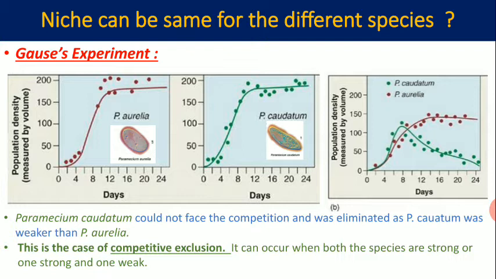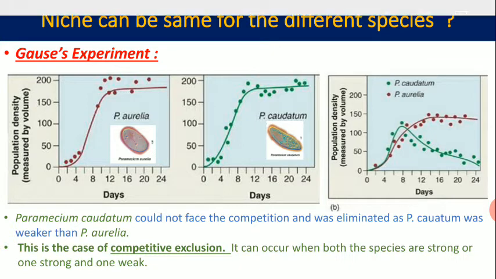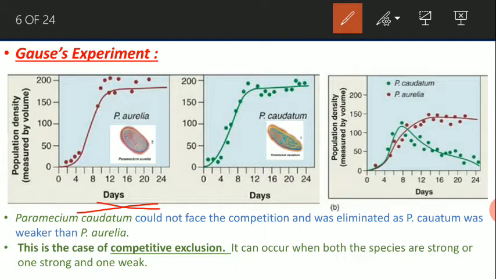He cultured the aurelia and caudatum in two different culture mediums at first, and he observed that with days the population density increased up to a certain level in both cases. But when he cultured the aurelia and caudatum in the same culture medium, then he observed a different result.